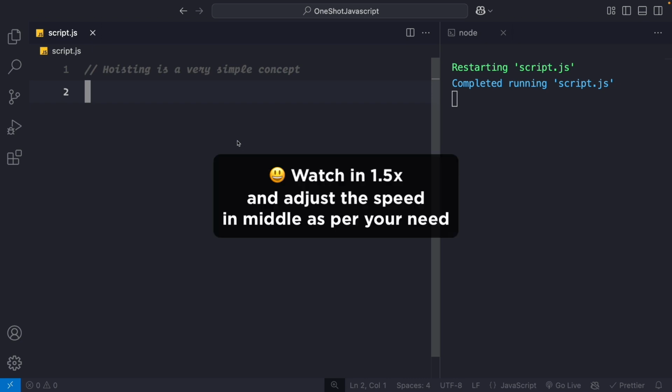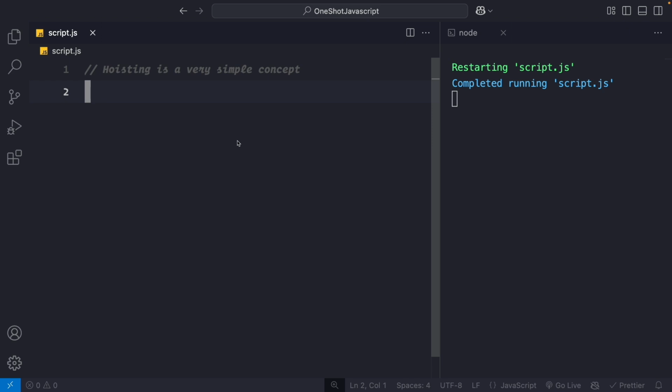JavaScript is a very simple language, and trust me when I say this. Now, if you are a beginner JavaScript learner having difficulty understanding the basic JavaScript concepts, and somehow you do not agree with my statement, then let me prove it to you.